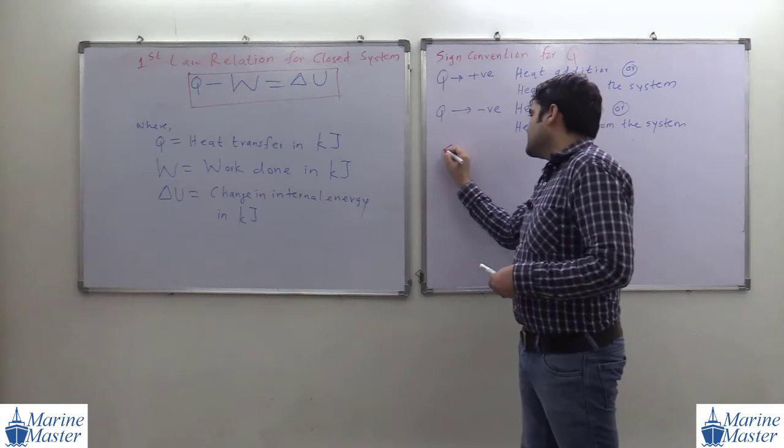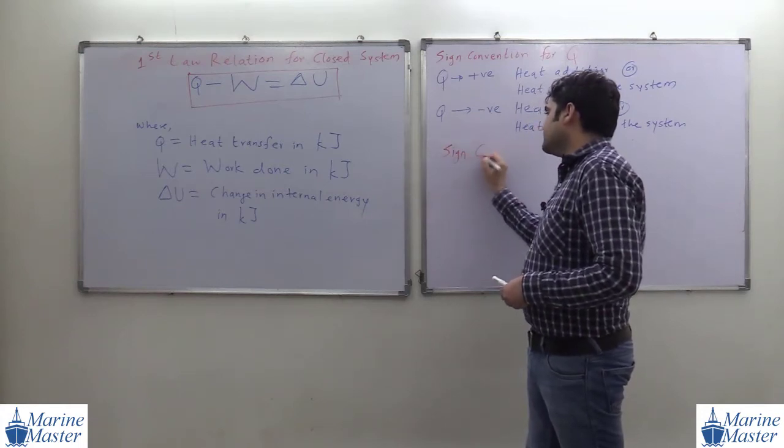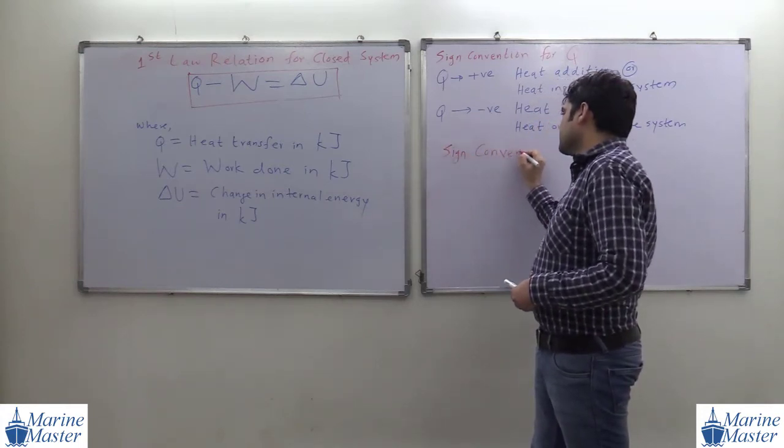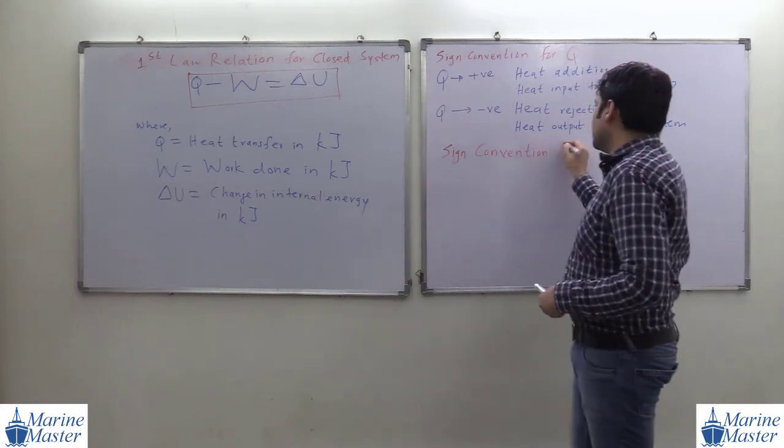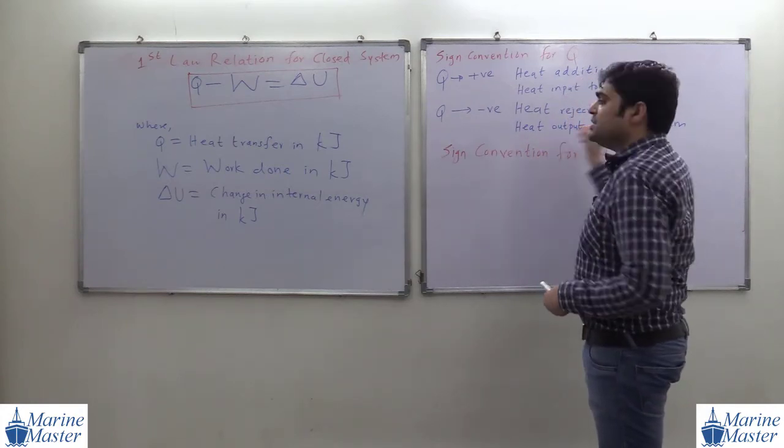Then the sign convention for W, work done.